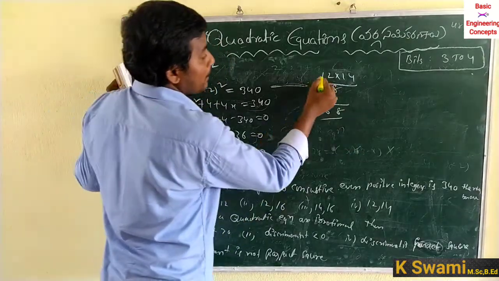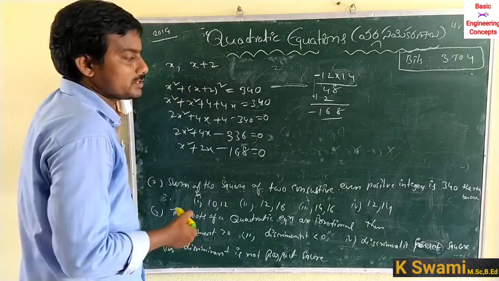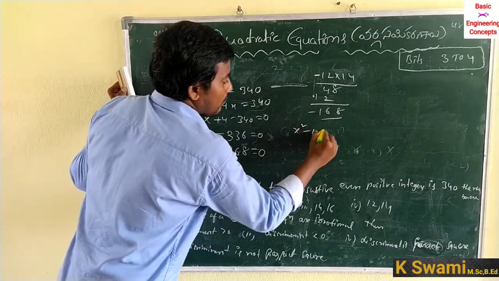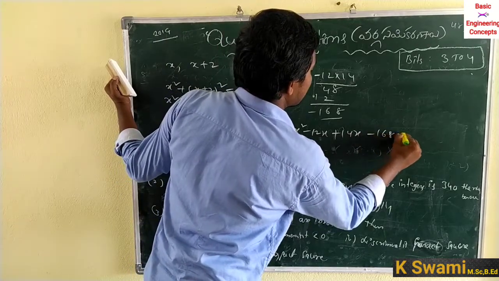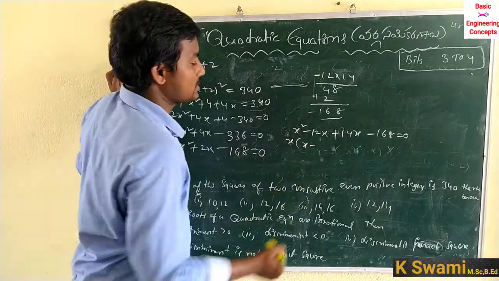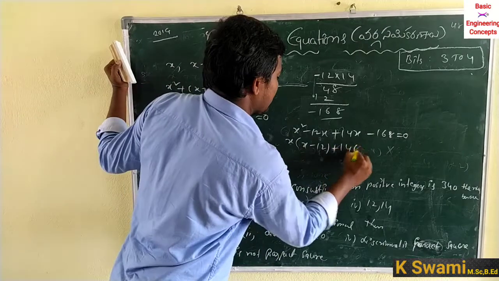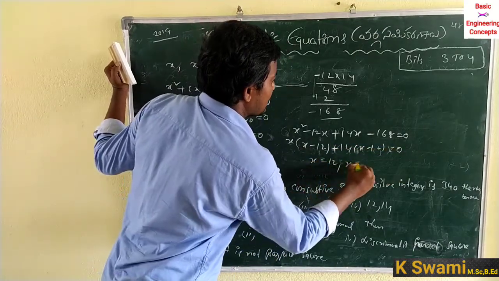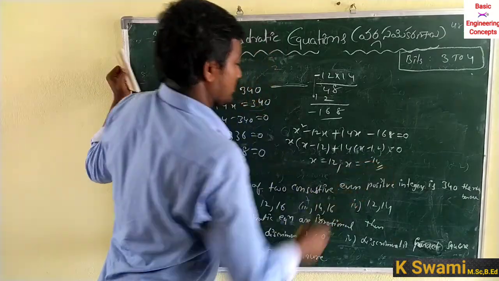So minus 12 into plus 14 is equal to minus 168. The x square minus 12x plus 14x minus 168 is equal to 0. So x, take the remaining x minus 12 common, plus 14, x minus 12 is equal to 0. So x is equal to 12, x is equal to minus 14.